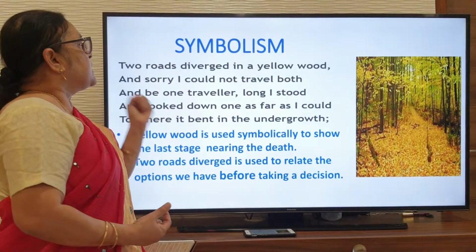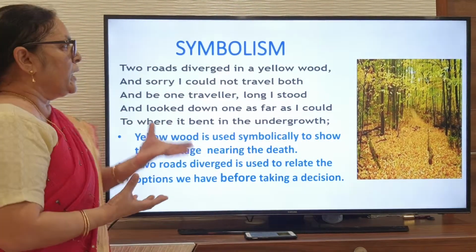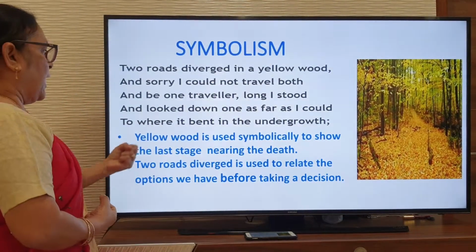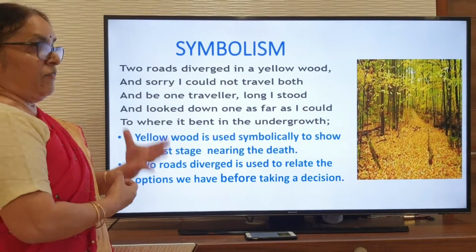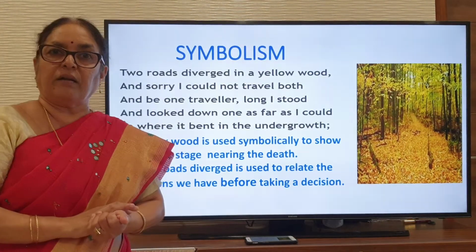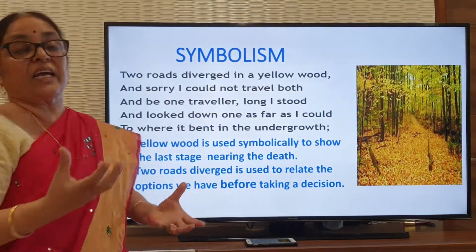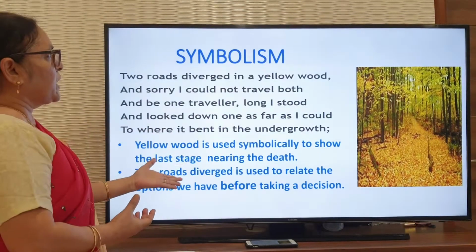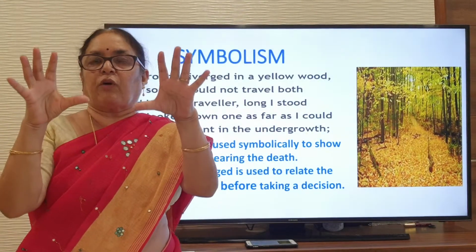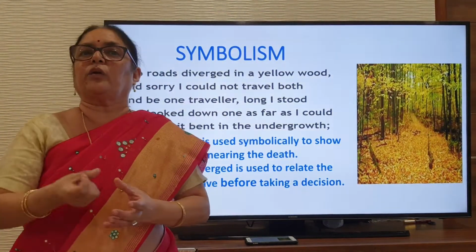Now symbolism. Symbolism means symbolically representing something else. Here the yellow wood is symbolically shown as the autumn season, and the poet was in the last stage, which means very old, and the two roads are related to the decisions that are to be opted. Almost both are the same, we are taking the same examples. The difference is that imagery means the picture we get when we are reading, and symbolism means what the poet wanted to tell us.